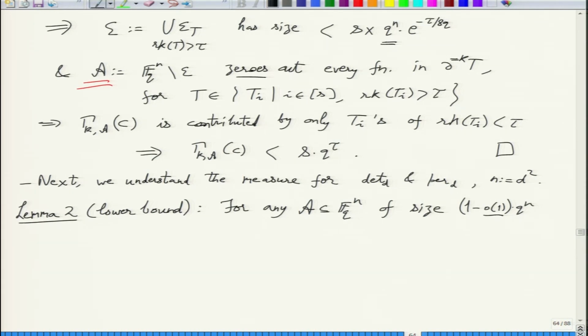So with this promise, we can show that the measure is huge. So the measure of determinant is d choose k square.